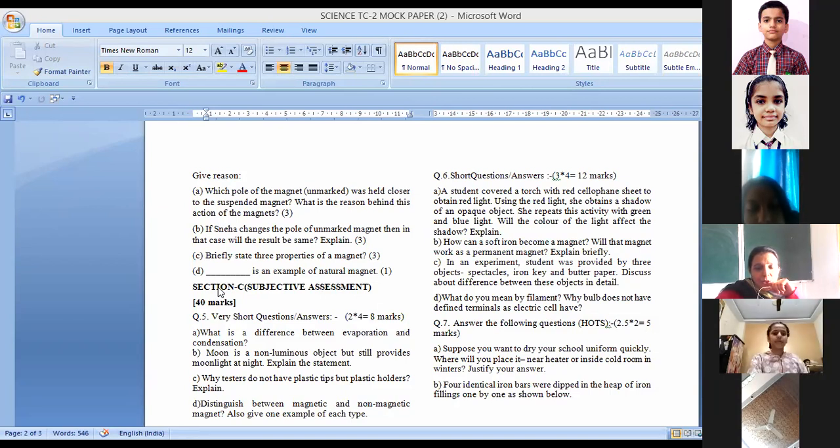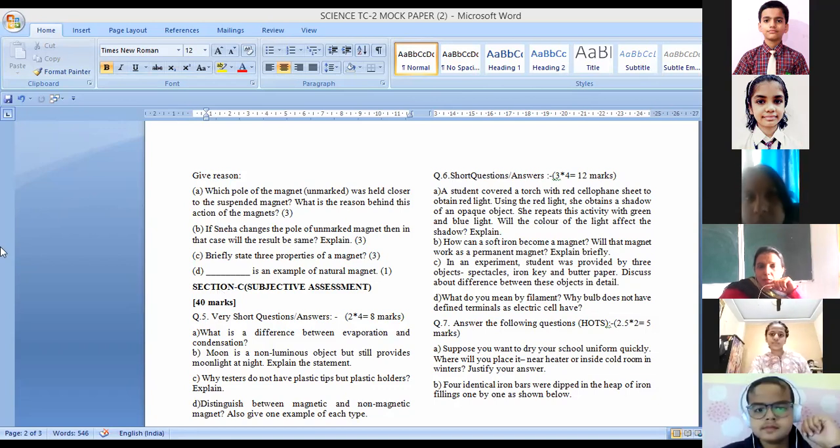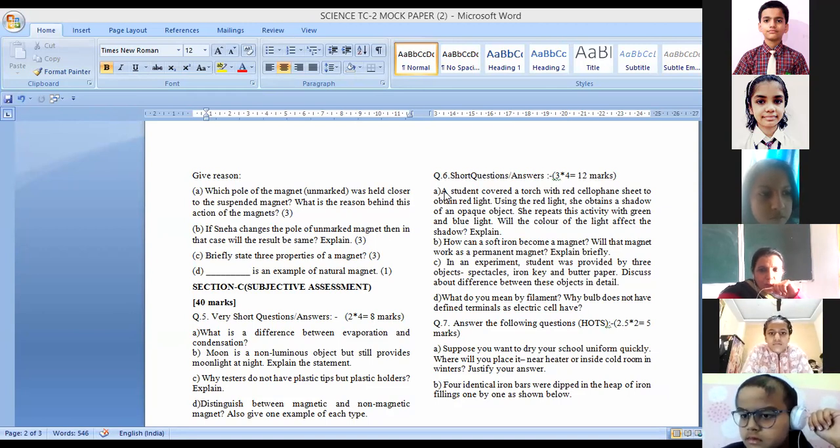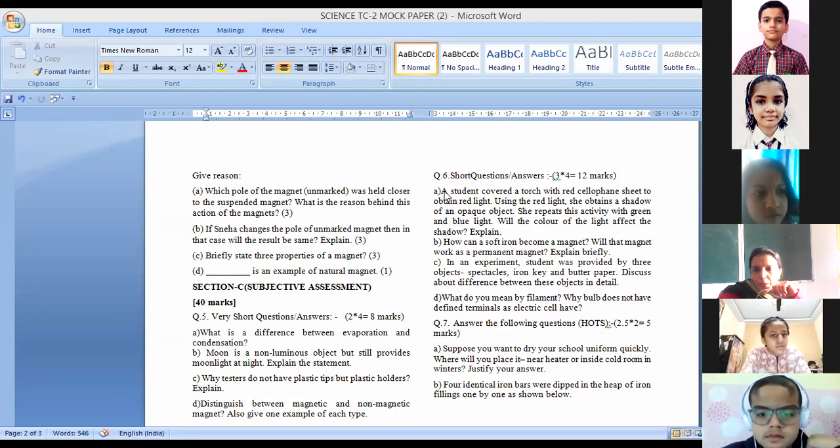So children, I had shared this mock paper in the class group. We have now discussed the questions of 2 marks. After that comes the question of 3 marks. Next, short answer type questions, 3 marks. A student covered a torch with a cellophane sheet to obtain red light.